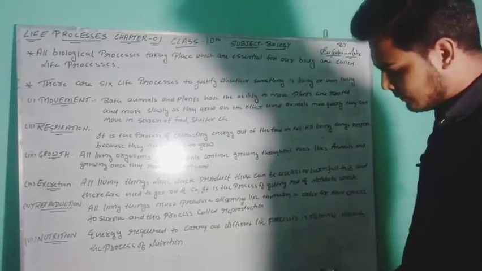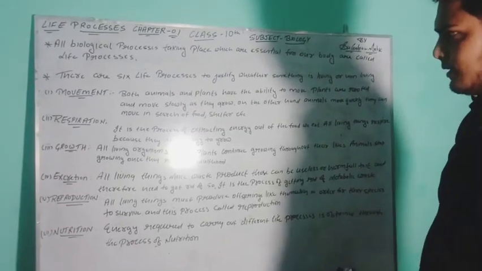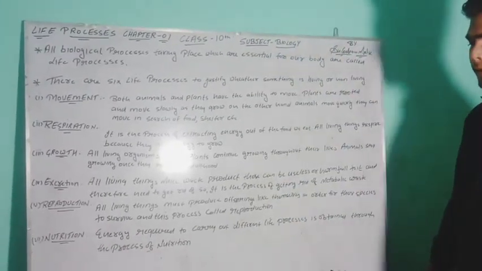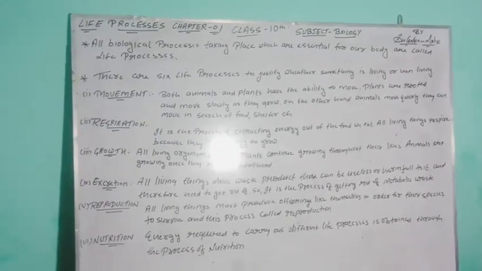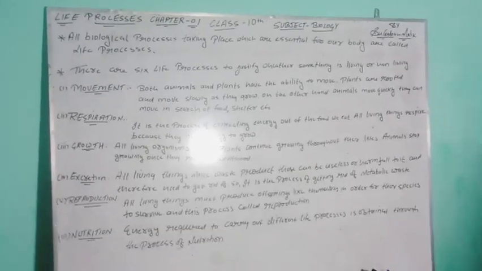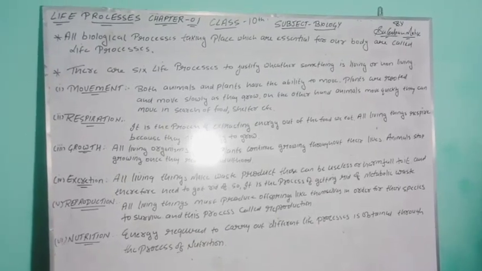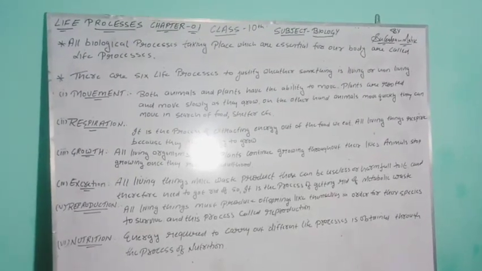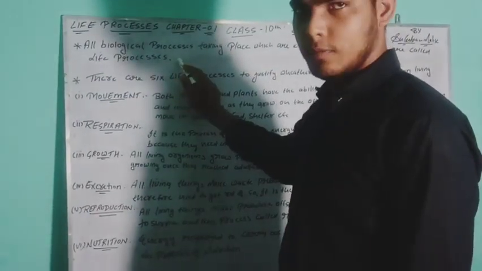I am again revising what it means. All the biological processes means whatever processes are occurring in living beings. Bio means life. This is the biology we are studying here. So all the biological processes, whatever the processes occurring in living beings, are called life processes. Whatever the essential processes, all biological processes that are taking place in living beings or in our body, which are essential for our body. So this is life, this is biological processes. Again, you have written the definition of life process.